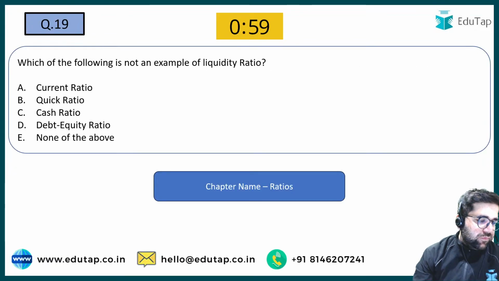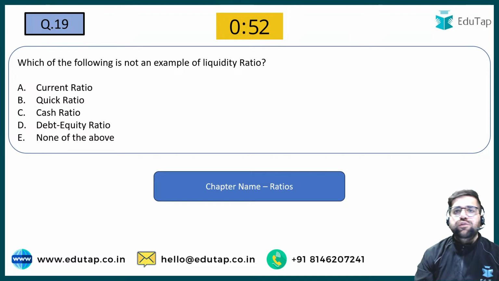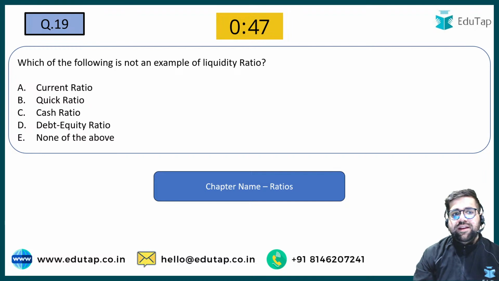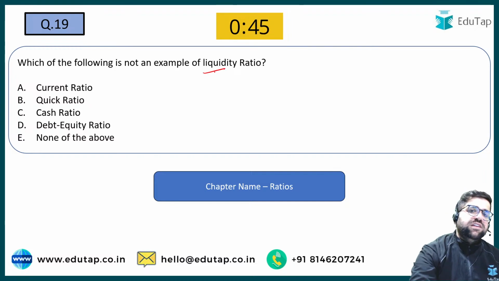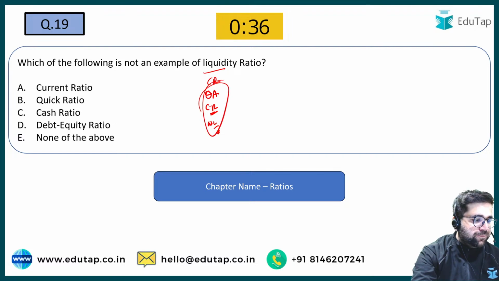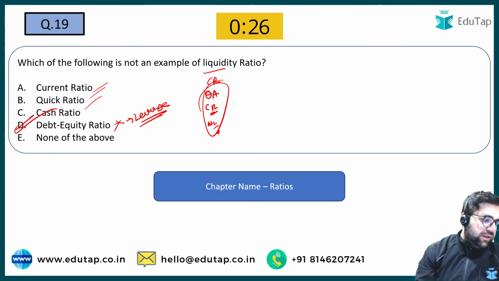19th now. Which of the following is not an example of liquidity ratio? Now we are solving some questions of ratios and we will also do some numericals also. Which of the following is not an example of liquidity ratio? Liquidity ratio basically deals with the liquidity. So you have current ratio, quick asset ratio, you have your cash ratio, you have your working capital ratio. All these are liquidity ratios only. So current ratio is there, quick is there, debt to equity is not there because it's a leverage ratio. Okay, so answer will be option number D over here.